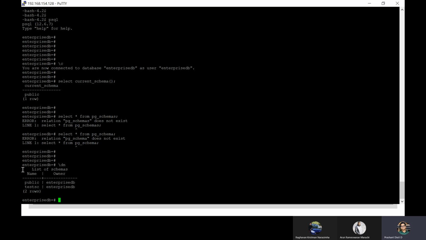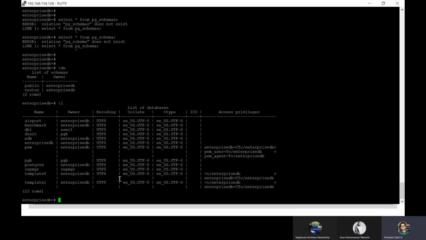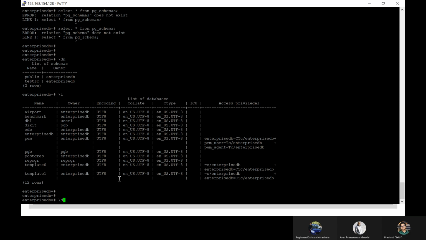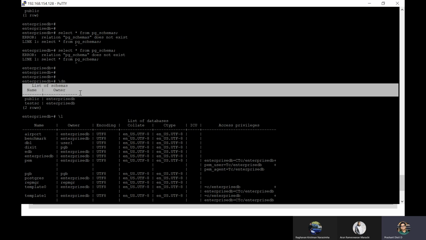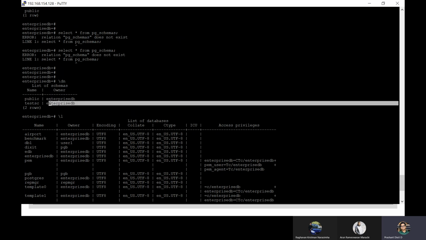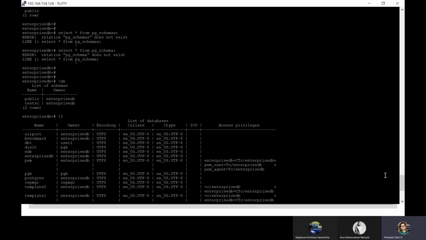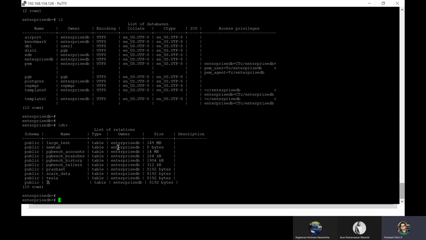Otherwise, if you check with your default database, it always comes with a public schema and enterprise DB, right? Even if you check \l, you'll see the schema name is coming as public for all of them, because that's the single schema available. I created this schema a few days back, but these tables are older than that schema creation. That's why we have only public as the schema name for all of the tables created so far.